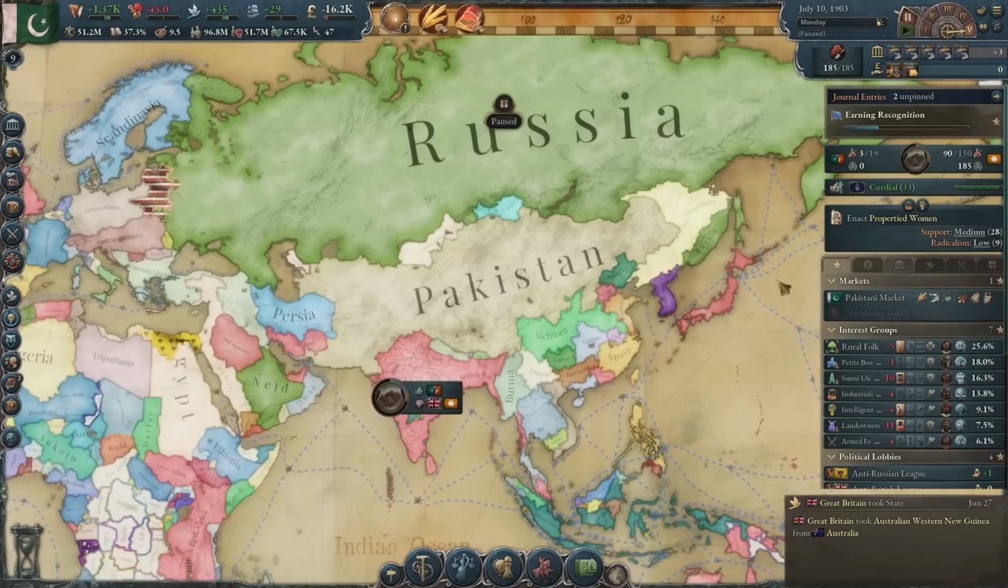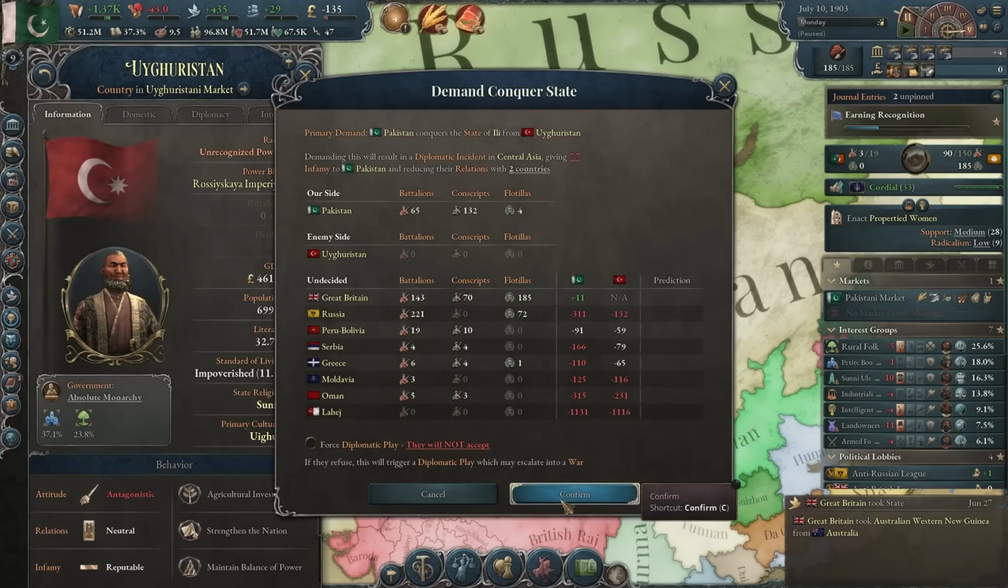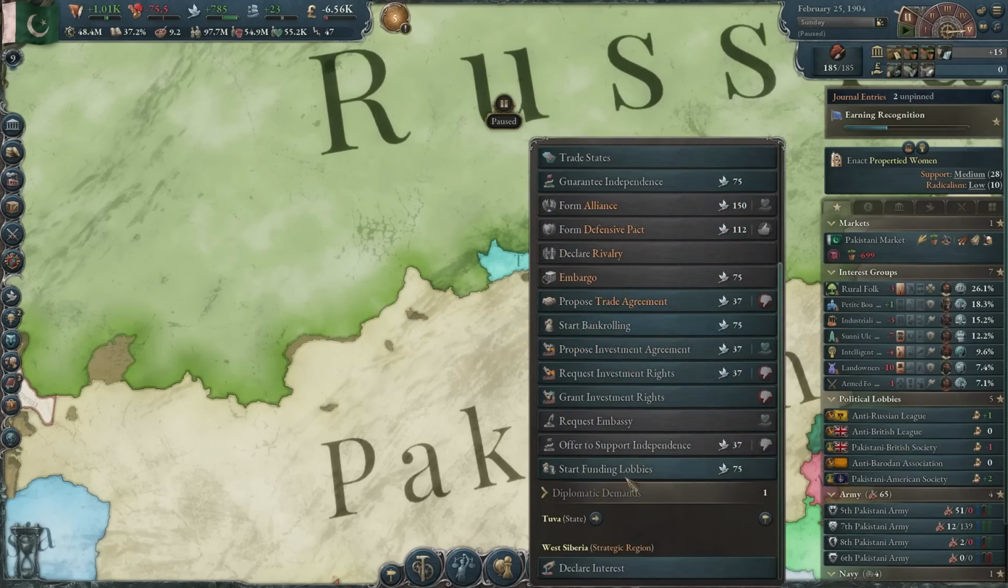There we go. Ah yes, the natural borders of Pakistan. Now let's fix up the borders a little bit. Let's take the rest of Uyghurstan. And also I want Tuva.